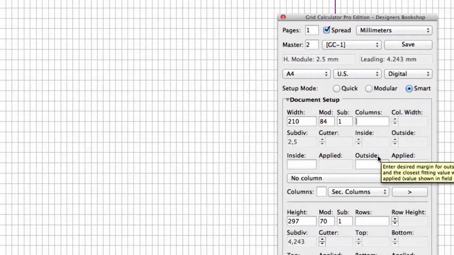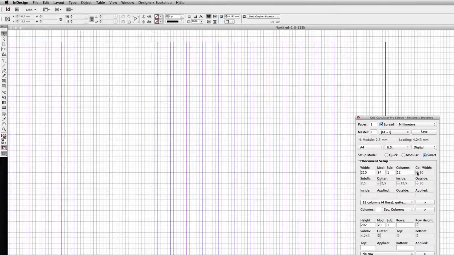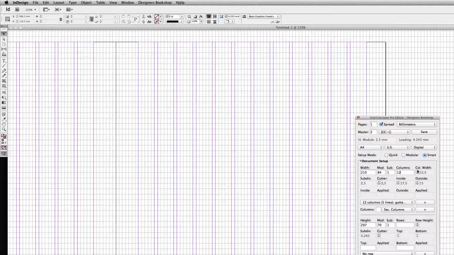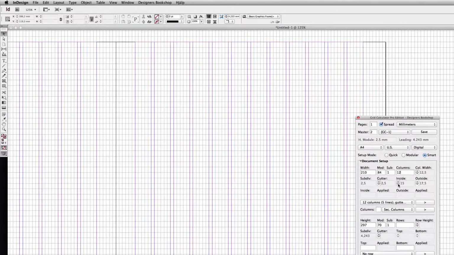Here I actually have 2 options. I could either enter the number of columns that I would like, or my desired margins for the inside and the outside. I'm going to show you this first. If I enter 12 columns, then I'm going to set my column width here, and I'm going to apply gutter. Once I'm happy with it, I can actually move the type area around, and all these margins and columns and everything will stay intact. As you can see, I am moving it around here.